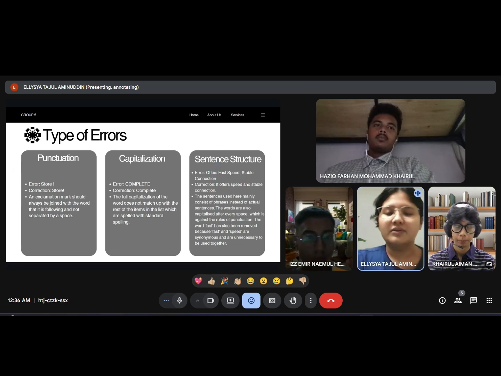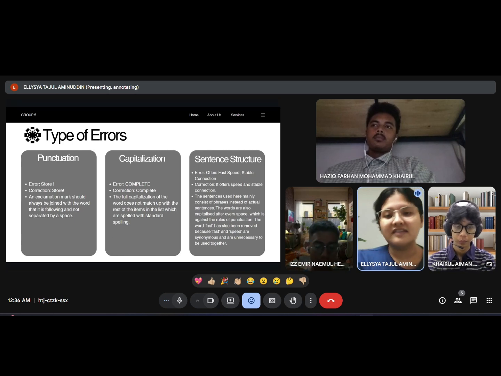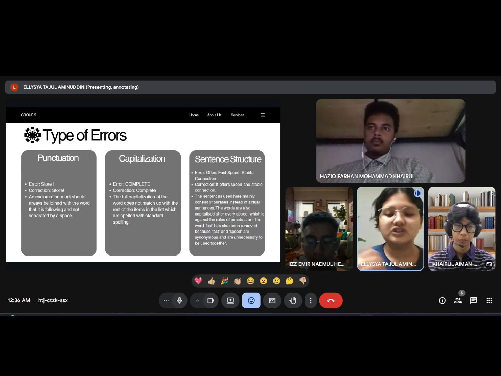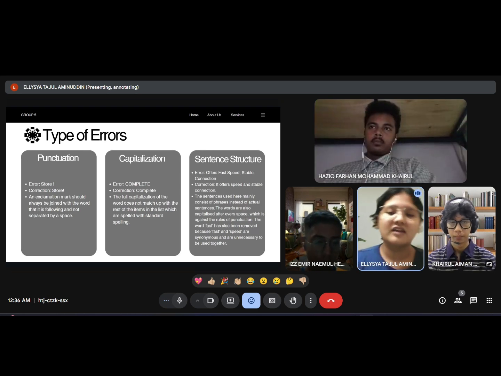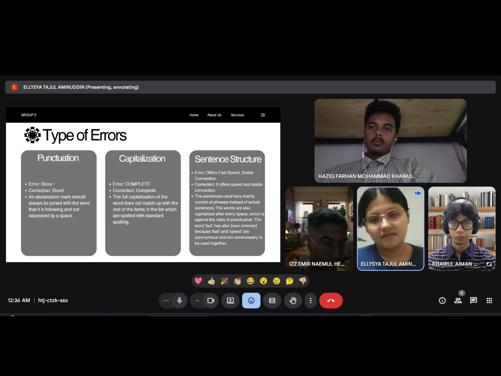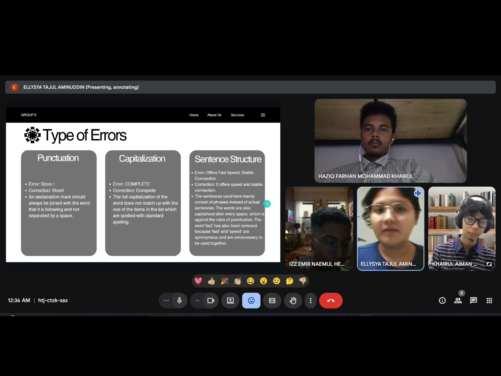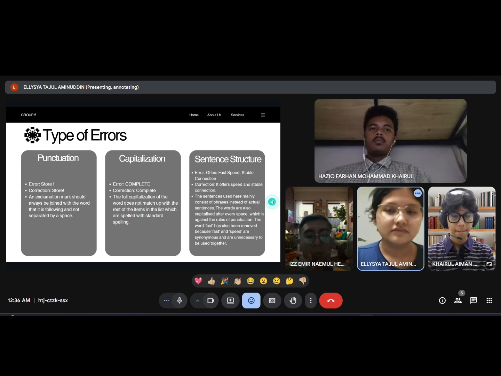Now we have an error where the seller seems to use phrases instead of full sentences. In the first one here, we have "offers fast speed, stable connection." It has then been rectified into "it offers speed and stable connection." This makes it more clear, especially to first-time shoppers, and it definitely makes it more trustworthy. All right, and so it delivers the meaning better. I'm going to be passing this on to my teammate, Emir.